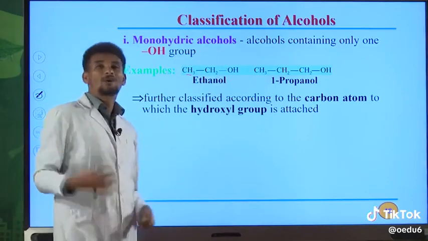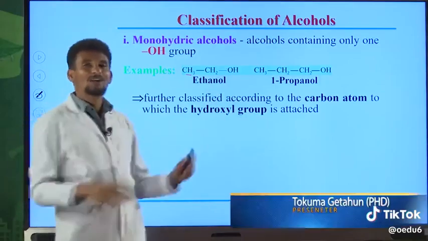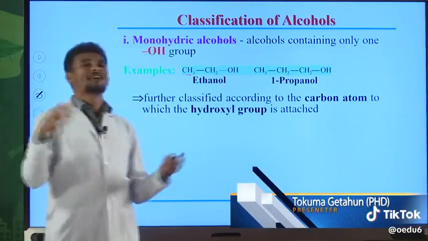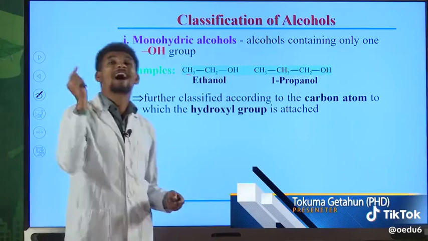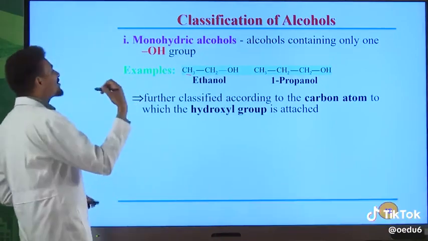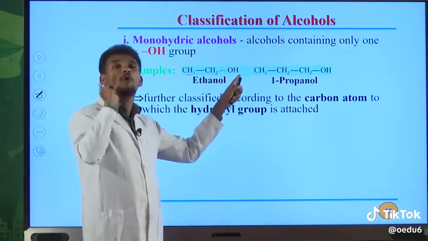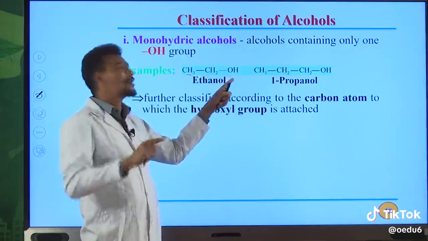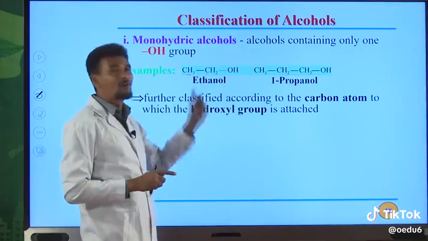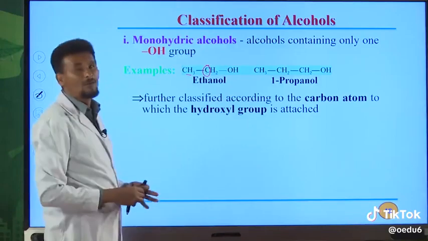So monohydric alcohols can also be classified into primary alcohol, secondary alcohol, and tertiary alcohol based on the carbinol carbon. What is the carbinol carbon? The carbinol carbon is nothing but the carbon directly bonded to the OH group, to the functional group. For example, this carbon is the carbinol carbon. Okay? Why?